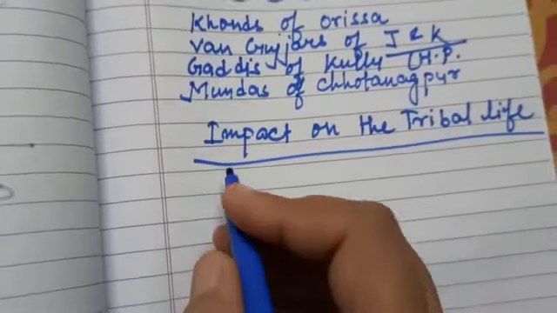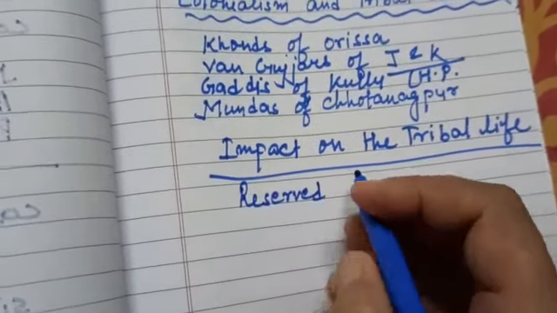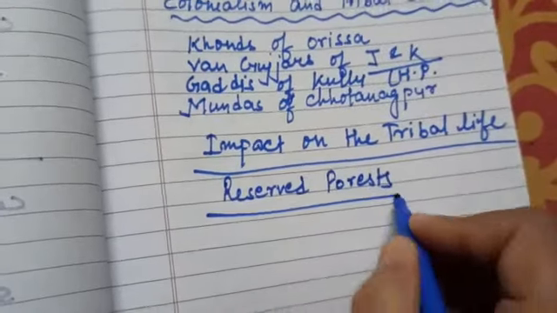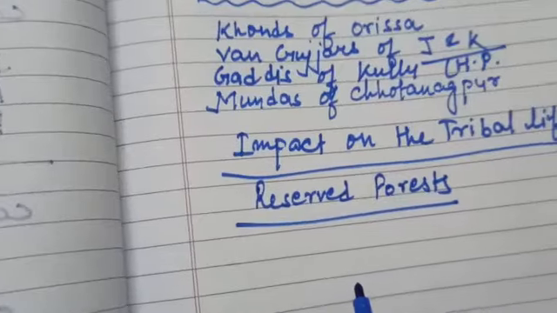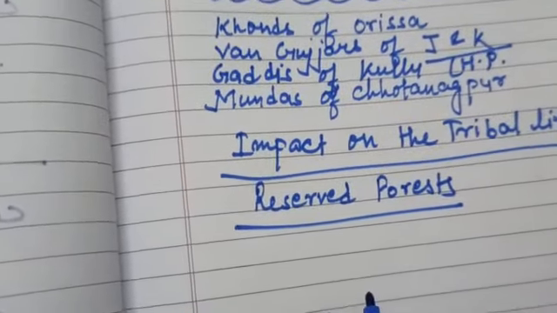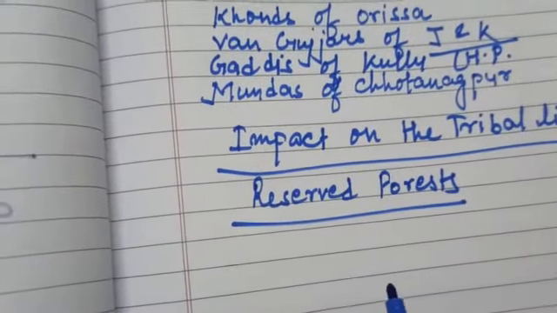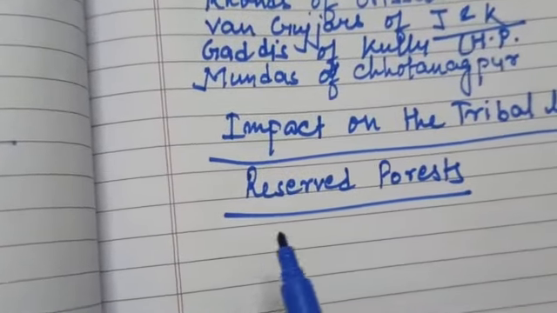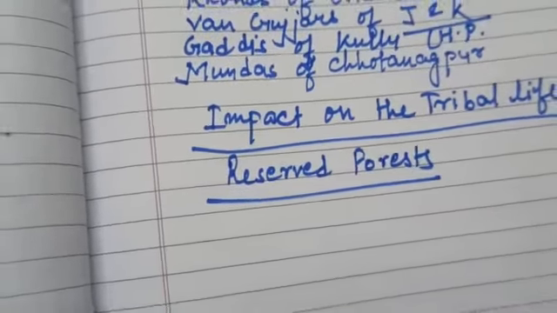The Britishers categorized the forests, and some forests were named as reserved forest, meaning they were reserved for whom? They were reserved for the Britishers only, and the tribal groups were not allowed to go to these reserved forests. And these forests were declared as state property, and these reserved forests were famous for their timber. Timber is the best quality of wood.